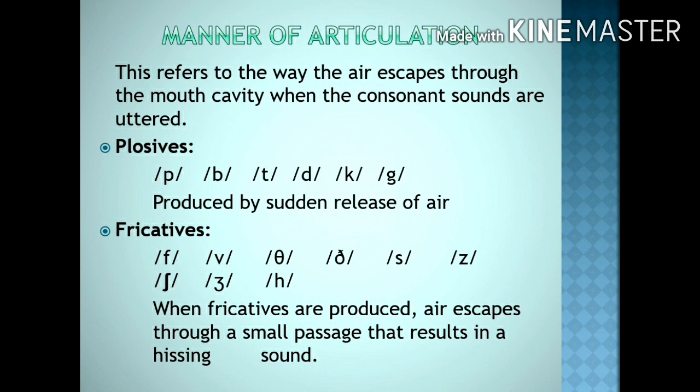There are 6 plosive sounds. Why do you call them the plosive sounds? You call them the plosive sounds because the pulmonic air that comes from the lungs is suddenly released and there is a kind of plosion in the air. That's why these sounds are called plosive sounds. So, p, b, t, d, k, g. These are the 6 plosive sounds in English.